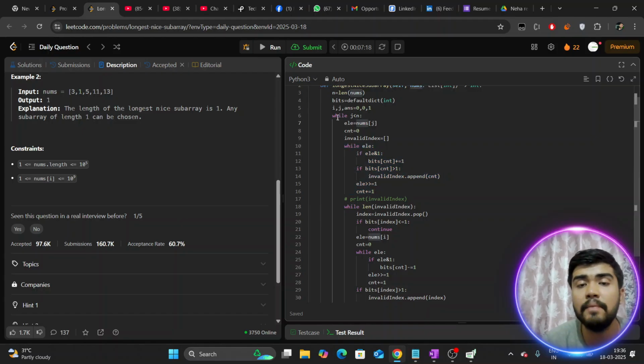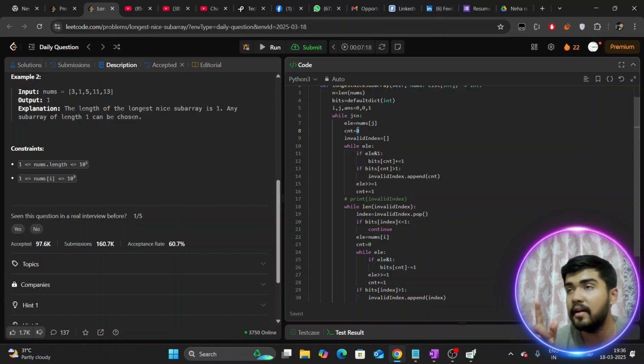I'm considering you are coming after seeing that video, but I am just quickly explaining. We start our J pointer and iterate it to the very last, that is our right pointer. What is the J element? We put it into a variable LE, which stands for element. CNT stands for the index number, which particular index.